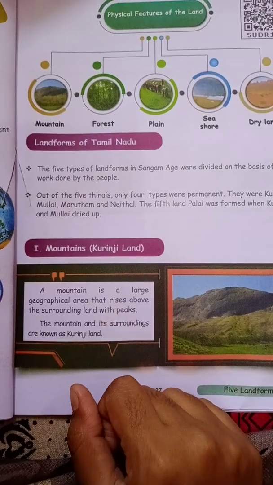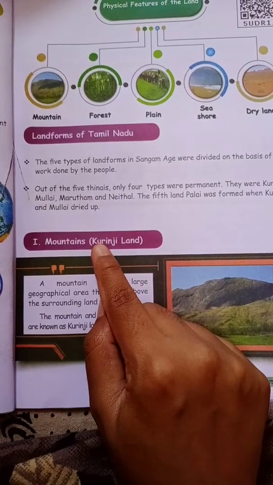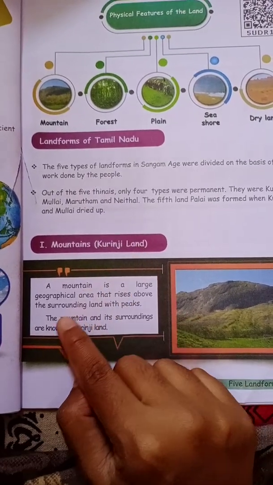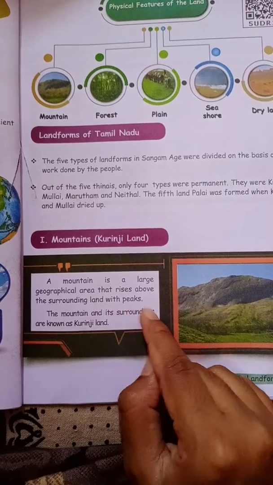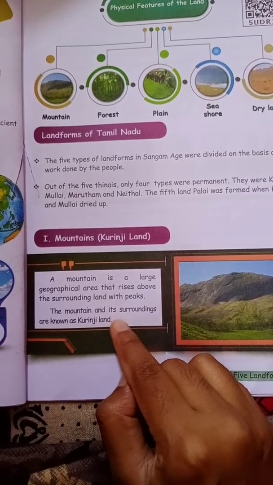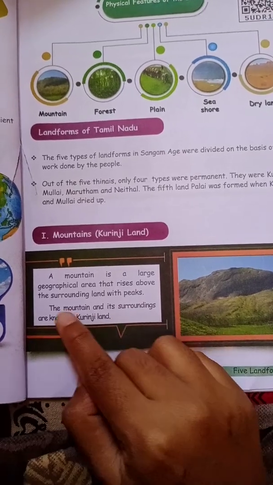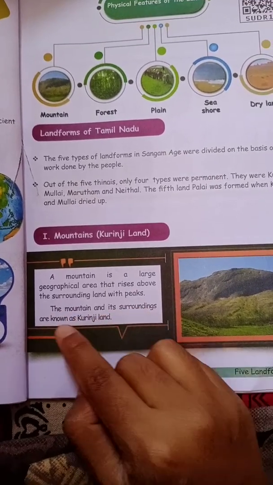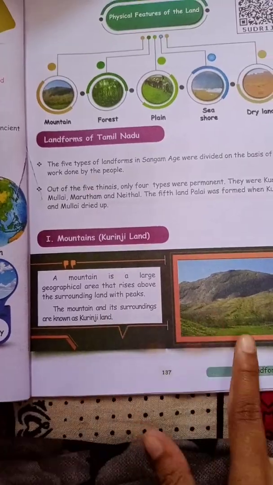The first landform that we are going to discuss about is Kurinji Land. The mountain and its surroundings are known as Kurinji Land. So Kurinji Land is surrounded with mountain.